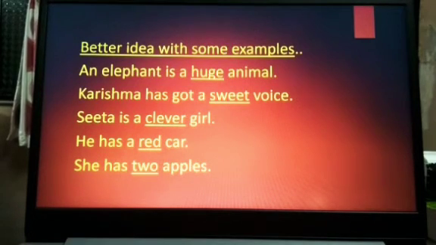Now see the last example. She has 2 apples. Now in this example, again we know that apples is a noun. Now if we ask the question how many, we get the answer 2. So it means that the word 2 gives information about the noun apples. So 2 is an adjective.